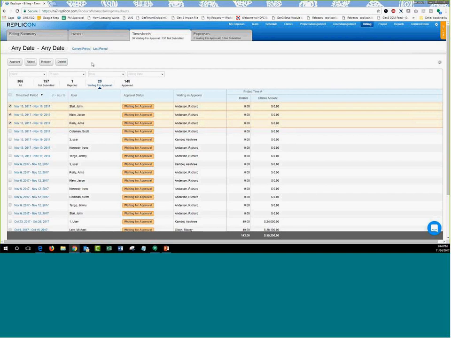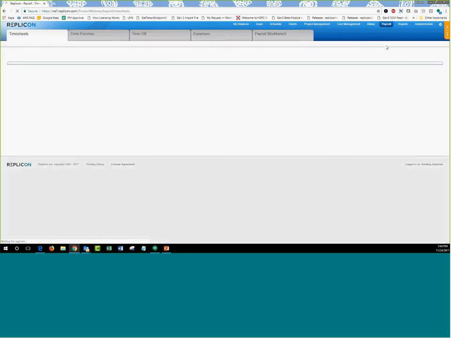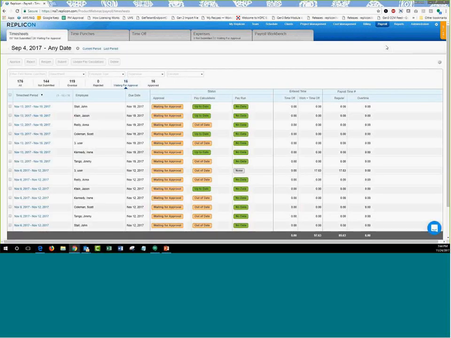The last role you can use in order to approve or review the timesheets is that of a payroll manager. A payroll manager gets access to the Payroll Tab that you see on the top right here. You will have the timesheet tab along with the other tabs that are listed. You can mark the timesheets as approved or rejected directly from this page in the same way as you did as a billing or a cost manager.